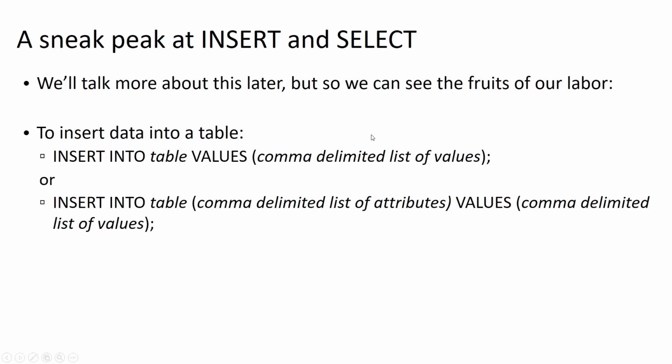If we use this first format where we only provide the list of values, there's two things that make this a little bit challenging. One, we have to provide the list of values in the same order that the attributes were defined when the table was initially created, and we may not readily have access to that information. And also, if we use this first format, we are required to provide a value for every single attribute.